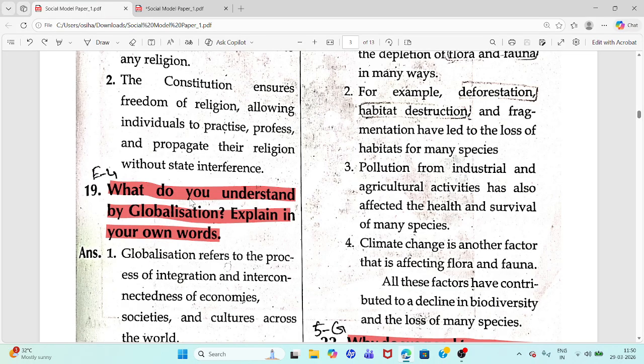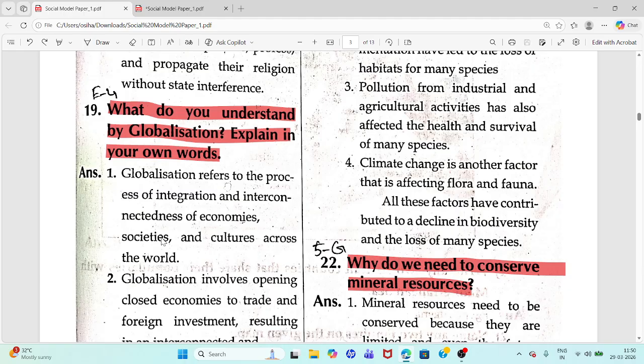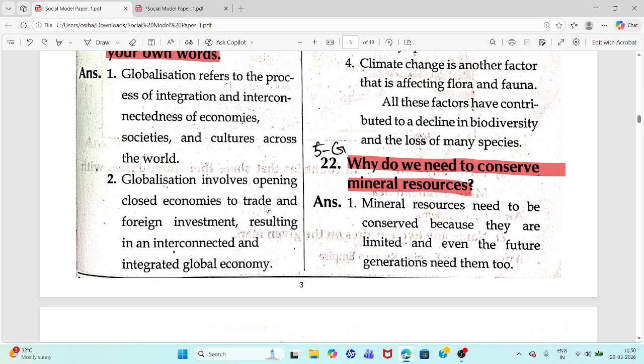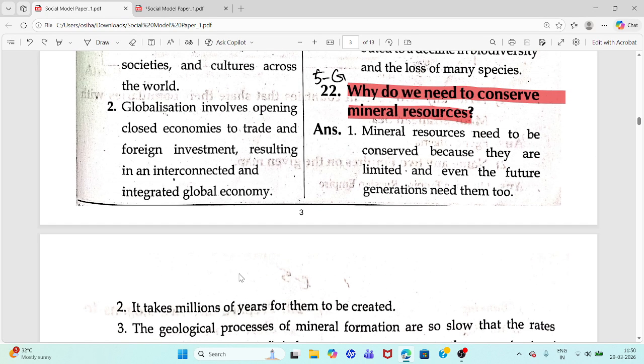Question 19. What do you understand by globalization? Explain in your own words. Globalization means the process of integration and interconnectedness of economies, societies, and cultures across the world. Second point, globalization involves opening closed economies to trade and foreign investment, resulting in an interconnected global economy.